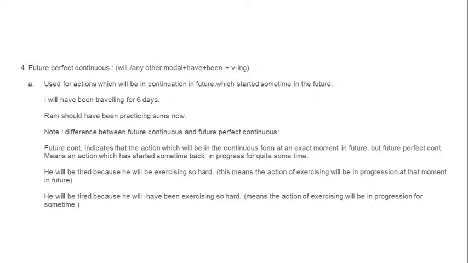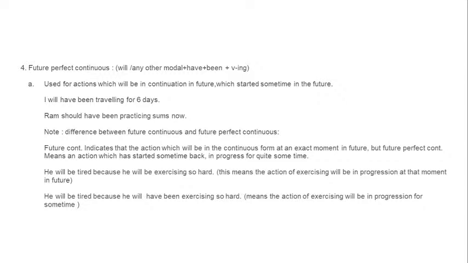He will be tired because he will be exercising so hard. What impression does this give? This means the action of exercising will be in progression at some time in future. Okay, but come to the next example. He will be tired because he will have been exercising so hard.